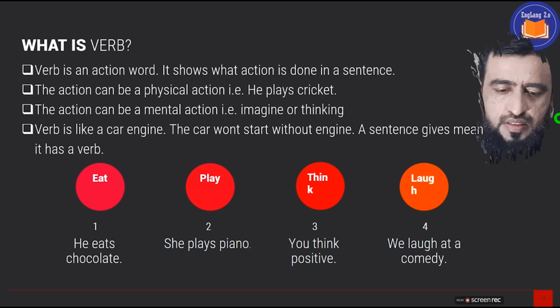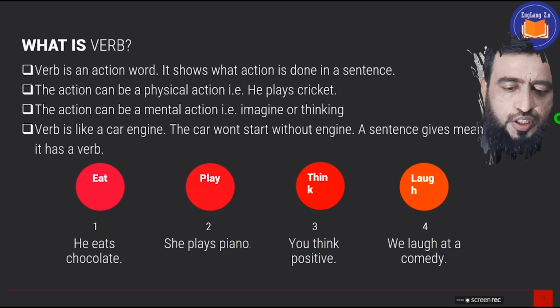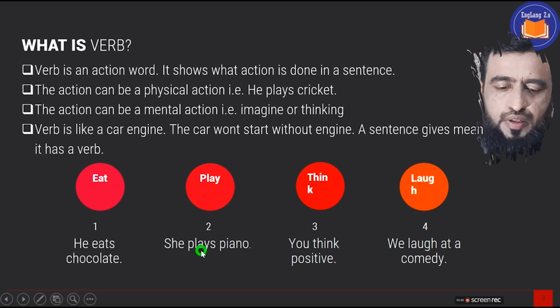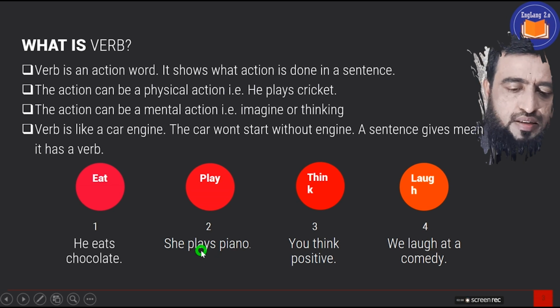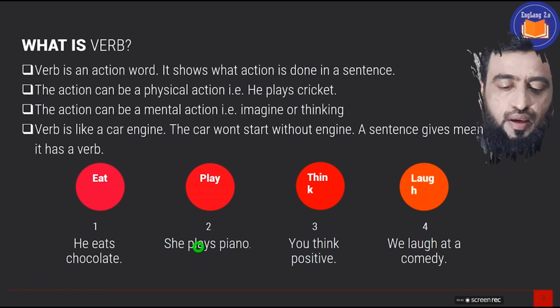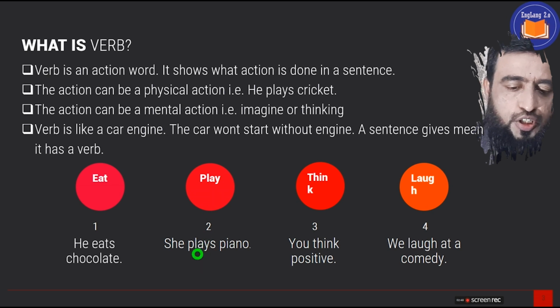Now, we take the second example of the verb play. She plays piano. Here, play is a verb, and if you remove play, she piano, this won't convey any meaning and it won't be called a sentence. A sentence is only a sentence if it conveys a meaning, and the total meaning of a sentence is conveyed by its verb. So, plays here is a verb. She plays piano. It's very clear meaning.